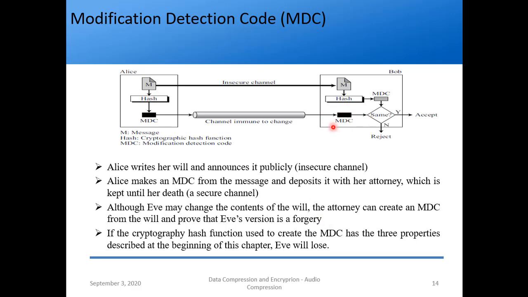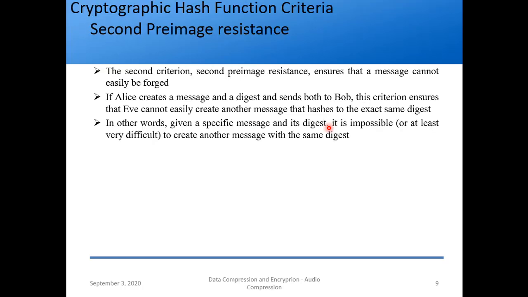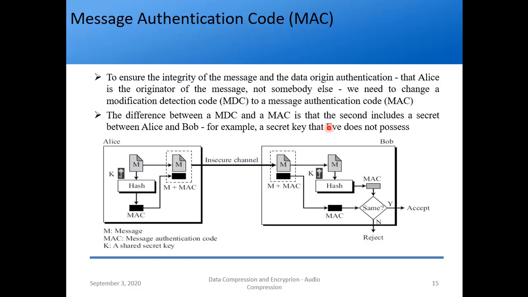So obviously this MDC will have the three criteria which we saw just now: pre-image resistance, second pre-image resistance, and collision resistance. So that's why Eve will lose. That is what is stated here. So the next thing, apart from MDC, which we require is the message authentication code, MAC.